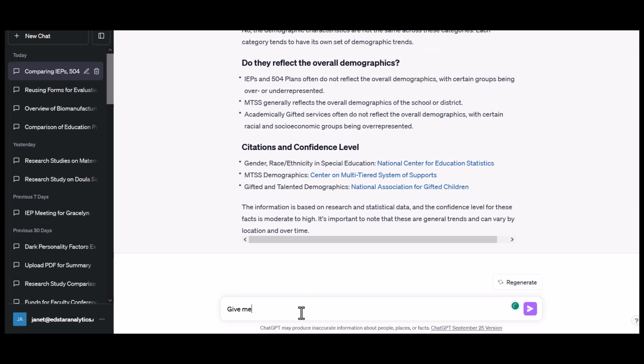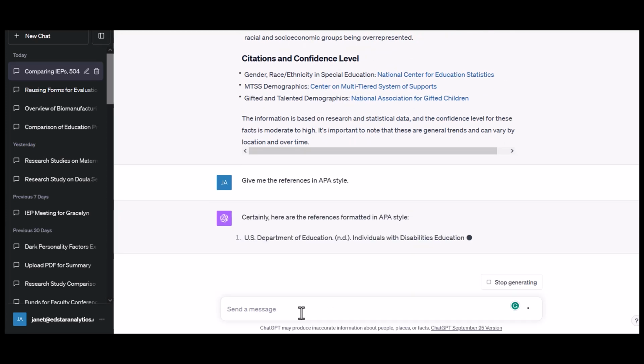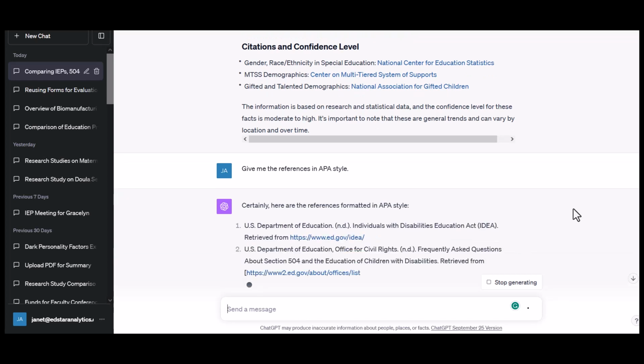Give me the references in APA style. APA style is the style that educators generally use. So here it's taking all those sources that it gave me, and it's making me a bibliography. And see, all of this took less than 5 minutes.